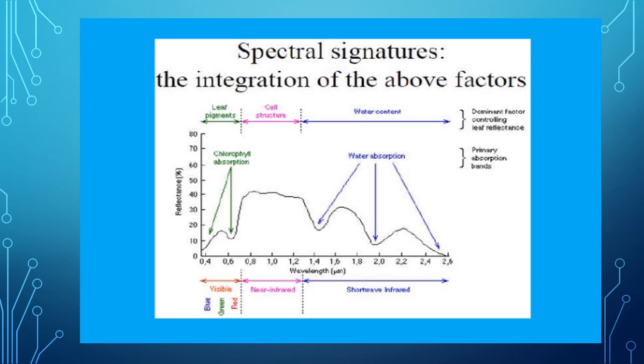From 0.4 to 0.7 micrometer, the absorption of energy is due to chlorophyll, and at the 1.4 micrometer, 2 micrometer, and 2.6 micrometer wavelengths, the absorption of solar energy is due to water absorption. That's why in those regions the reflectivity is less as compared to other regions.